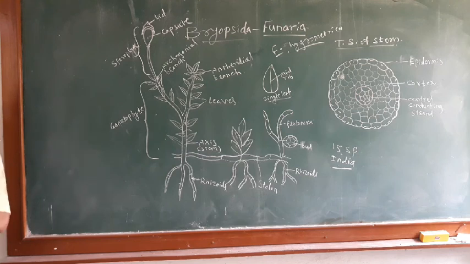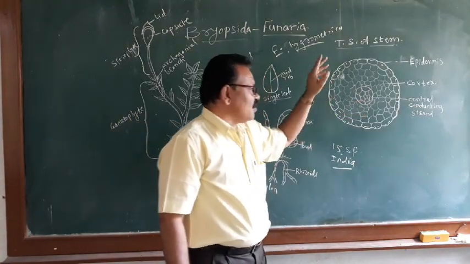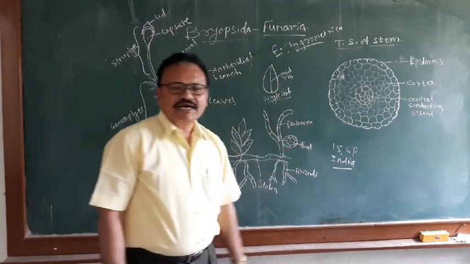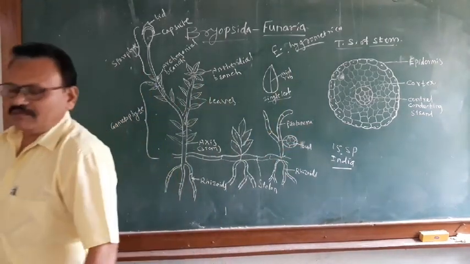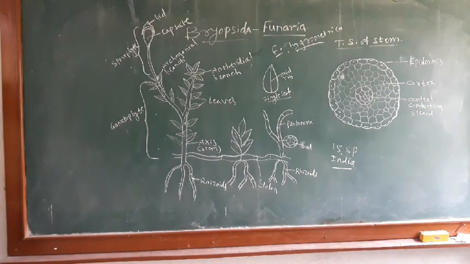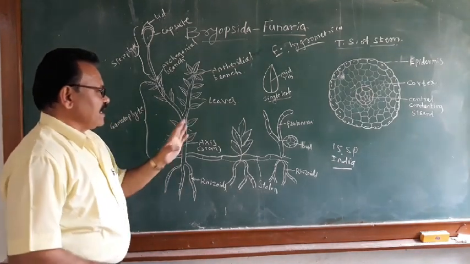These cells are thin walled, elongated, and lack protoplasm. The central conducting strand functions in the conduction of water and translocation of water and food material to the upper part of the Funaria plant. So this is about the internal structure of the Funaria. This is the external structure and the internal structure of the Funaria plant body.